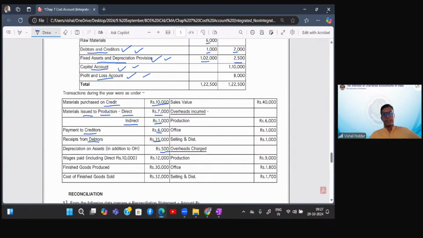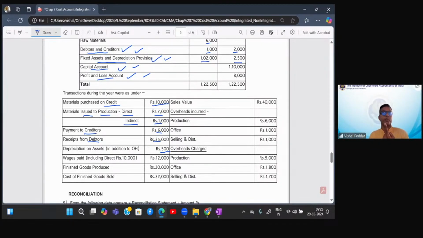Now, this is something interesting. Depreciation on assets. When it is depreciation, please remember, students, we do not have any account in cost accounting called depreciation. It has to be either material, labor, or overheads. We all know depreciation is neither material nor labor, it is overheads. But in overheads, we have production, administration, selling. Where it will go depends upon which asset this is.